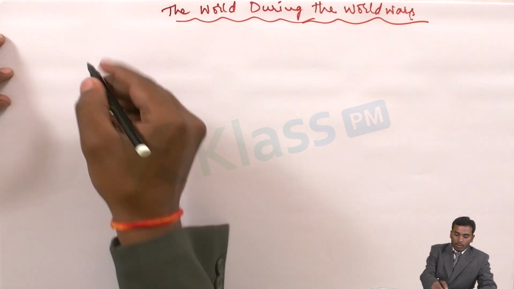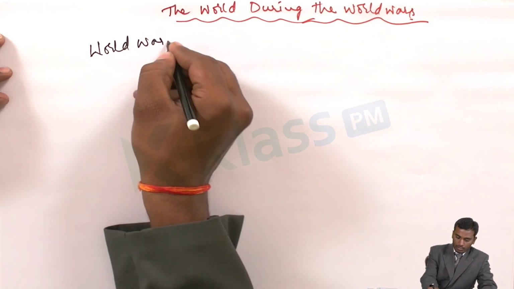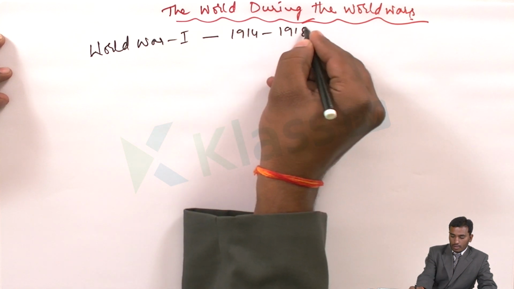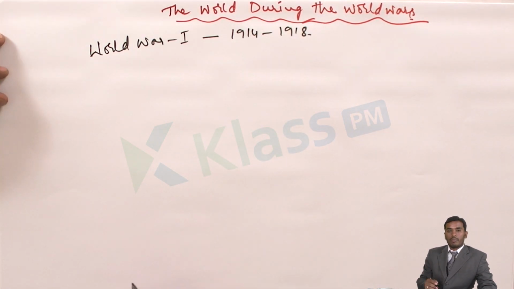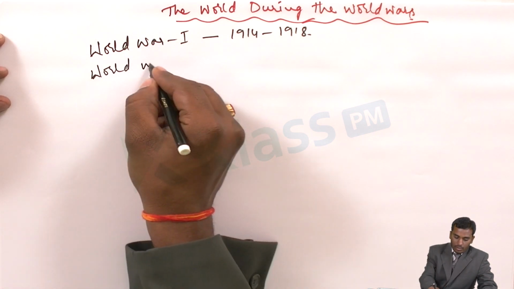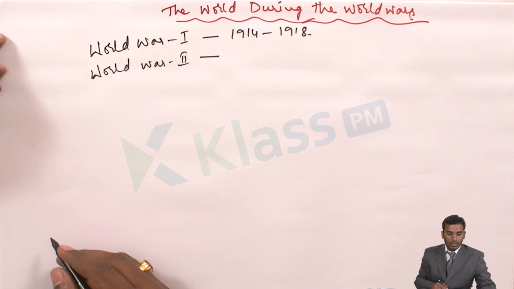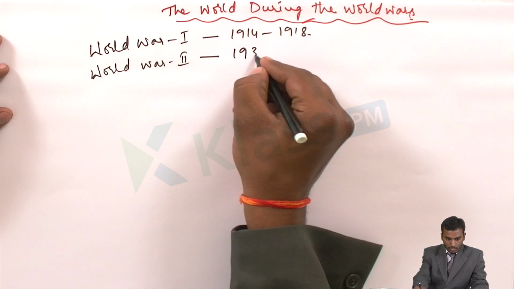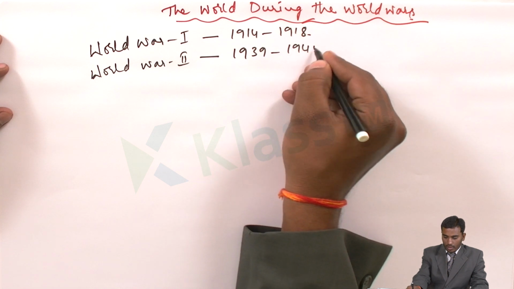World War One was from the year 1914 to 1918. This is the time period when World War One happened. Next is World War Two. It started in 1939 and lasted until 1945.